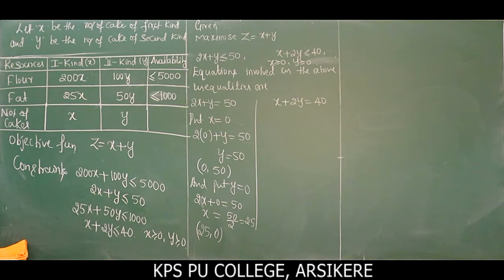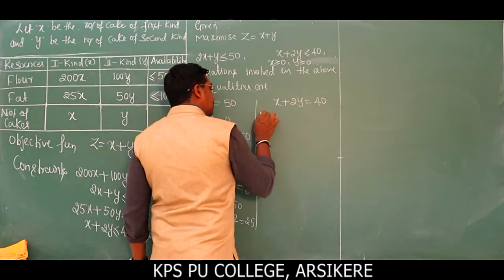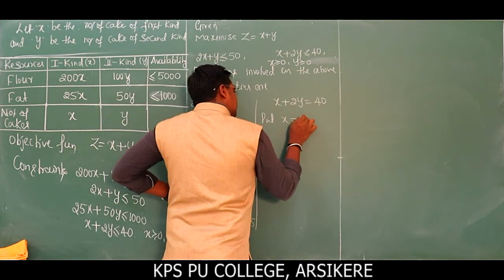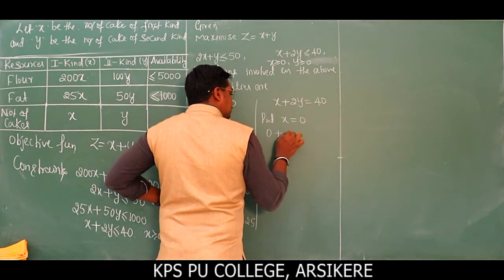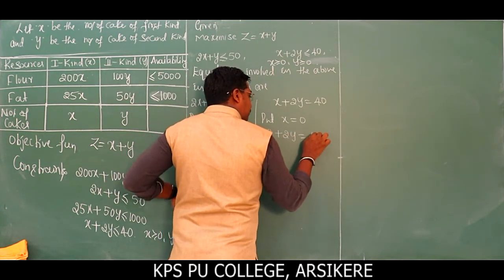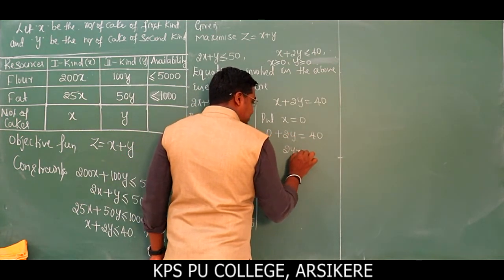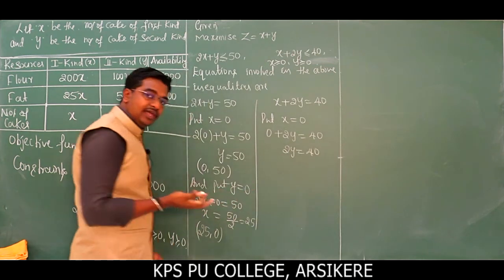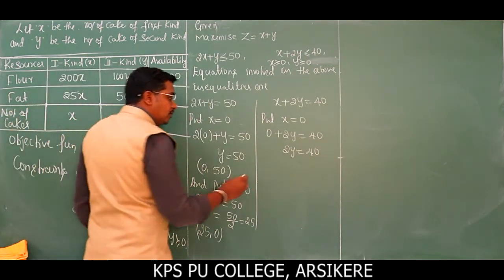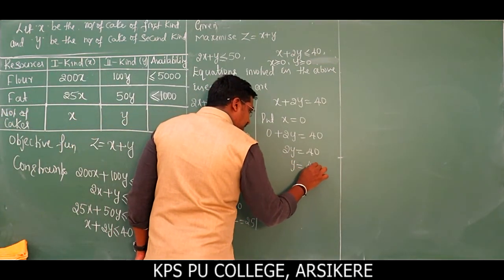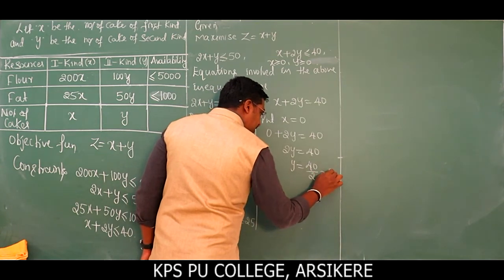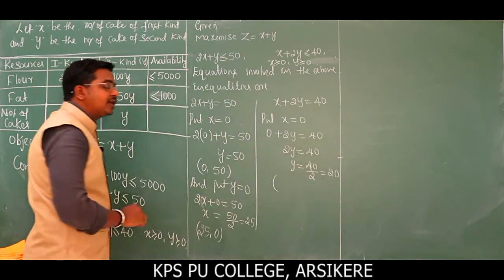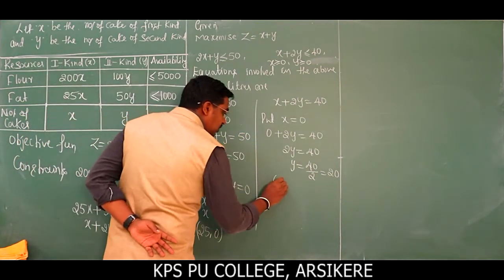Now solve the second equation using the same method. Substitute x is equal to 0: 0 plus 2y is equal to 40, so 2y is equal to 40. Y is equal to 40 divided by 2, which is 20. The corresponding point on the y axis is 0, 20.